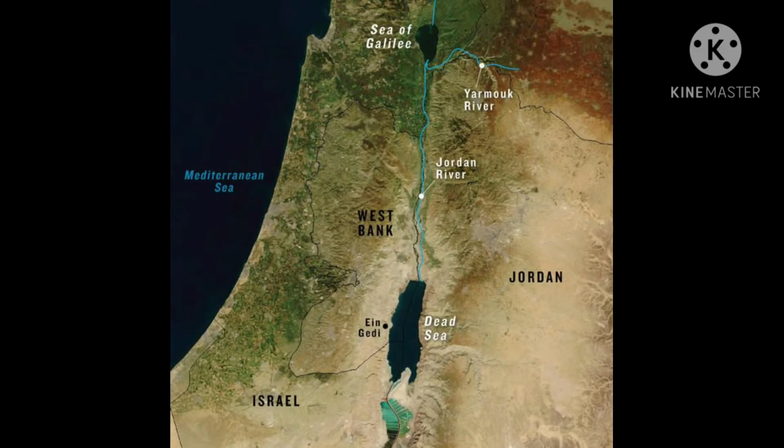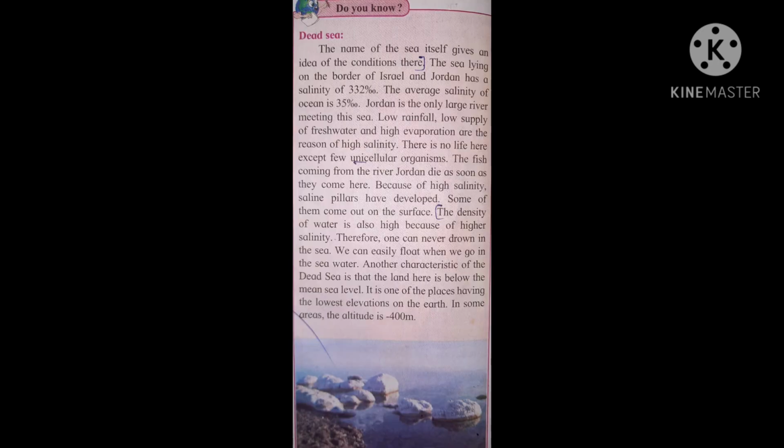The sea lying on the border of Israel and Jordan has a salinity of 332 per thousand parts. Children, already we came to understand the average salinity of seawater is 35 per thousand part. But the salinity of Dead Sea is 332 per thousand part.